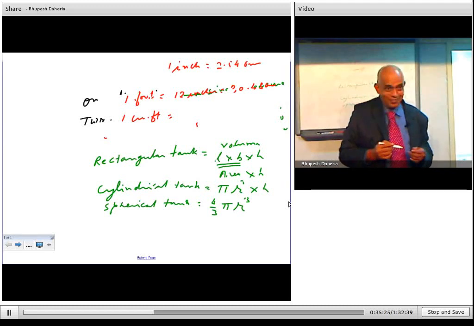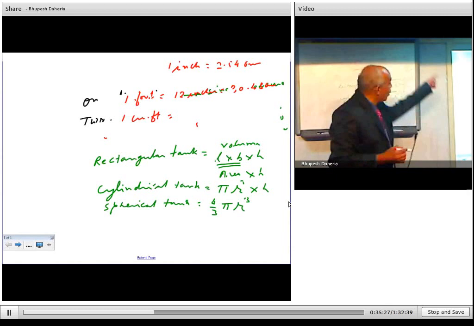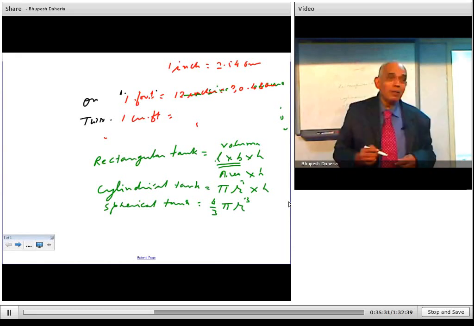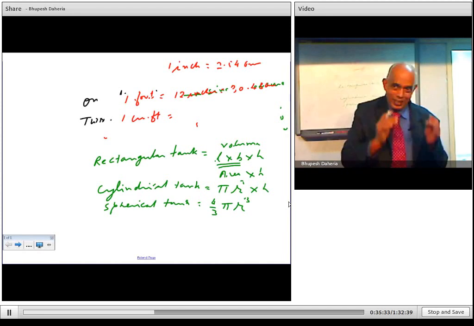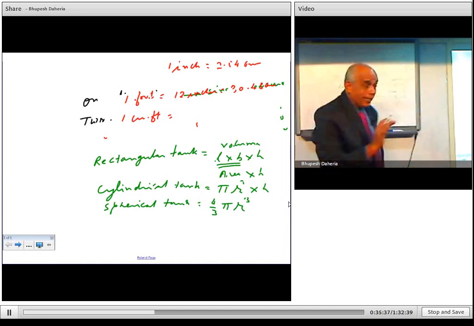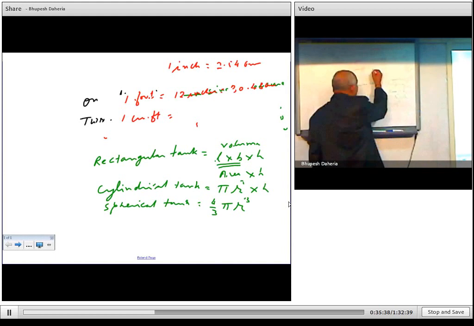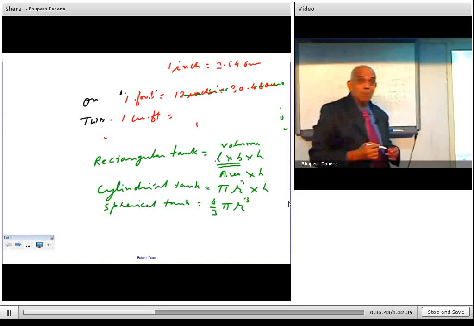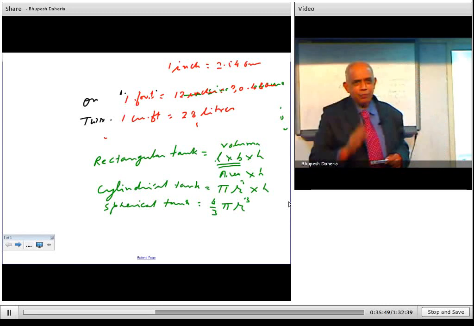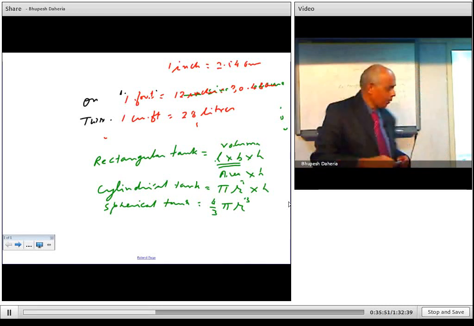Now what about this 0.48? That also has to be counted, so finally it becomes approximately 28 liters instead of 27 liters. So if you know this conversion, then you are ready to do anything. So 1 cubic feet becomes approximately 28 liters, right? I will just say 25 liters only, for example, because we take liter. So I will take it as 25 liters.